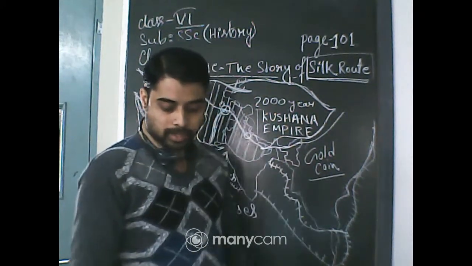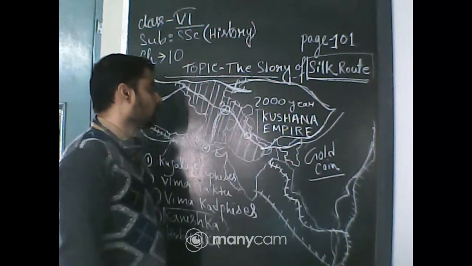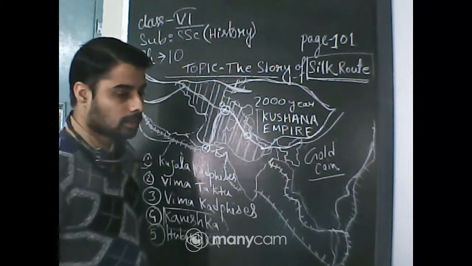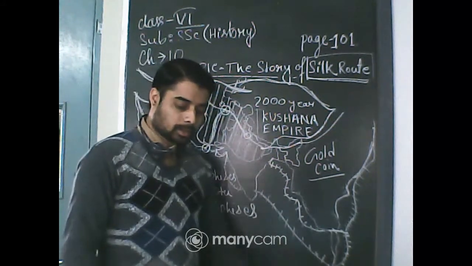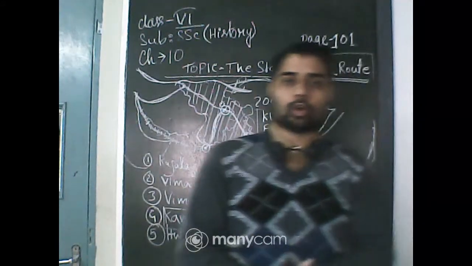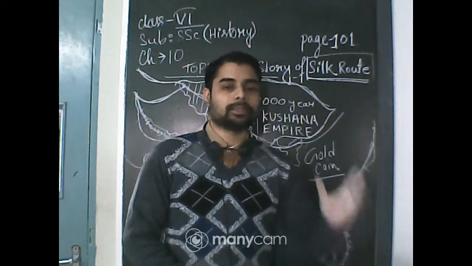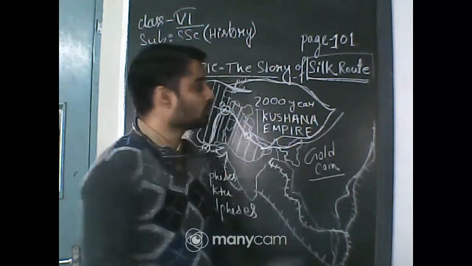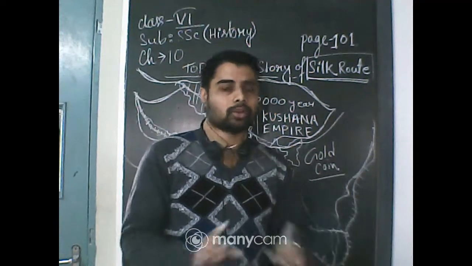So students, that's all from today's class. I hope you have understood the story of the Kushanas and the silk route. If you see pages 84 and 85, just after chapter number 8, you can easily understand the entire silk route. This map is also drawn beautifully on that page.